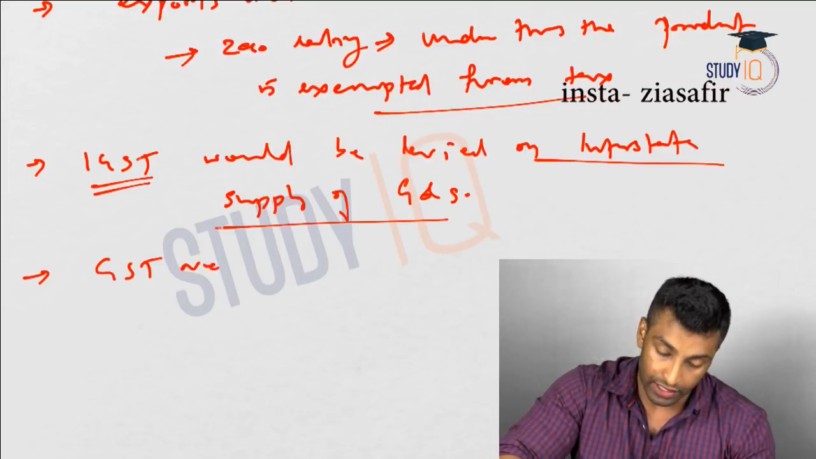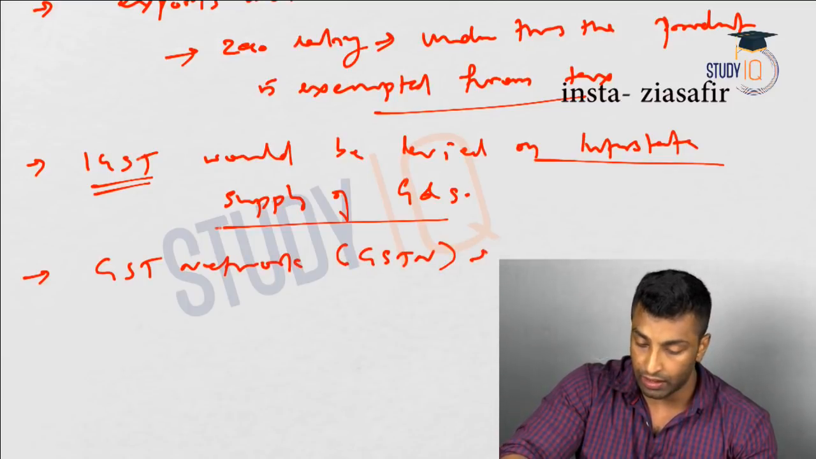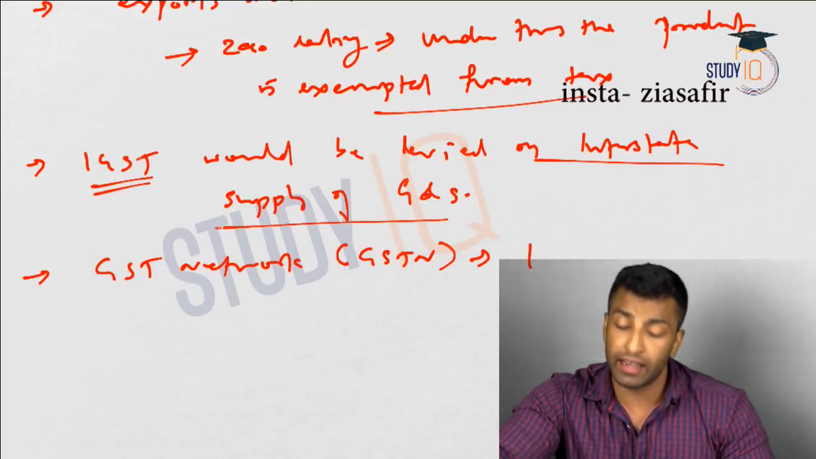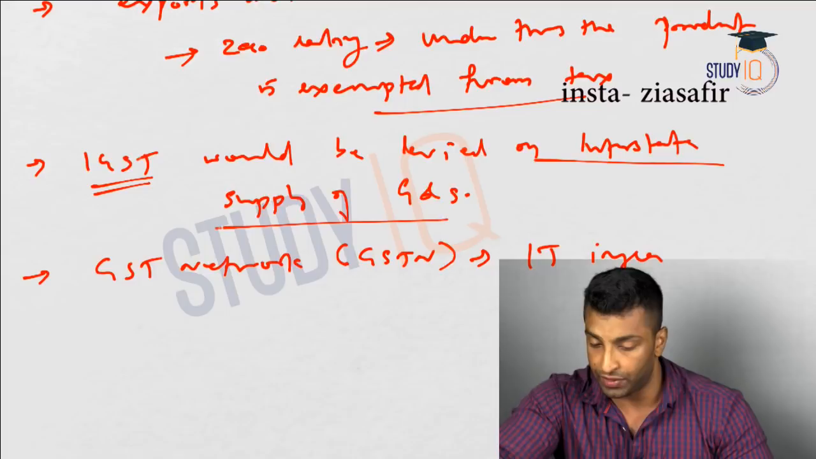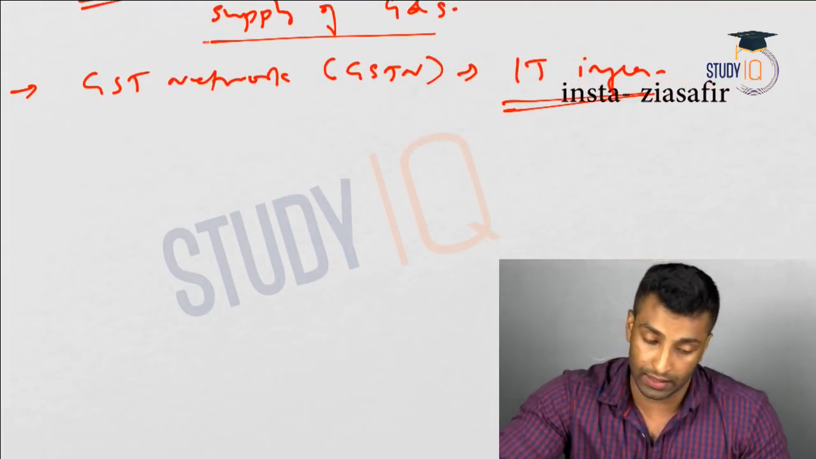Then the GST Network, GSTN. What is this? It is an entity which provides IT infrastructure for the implementation of GST.